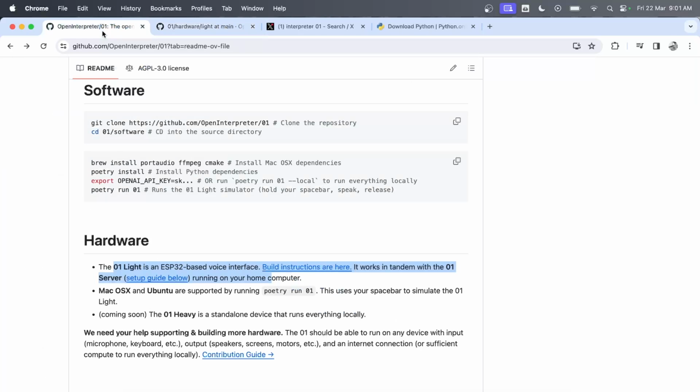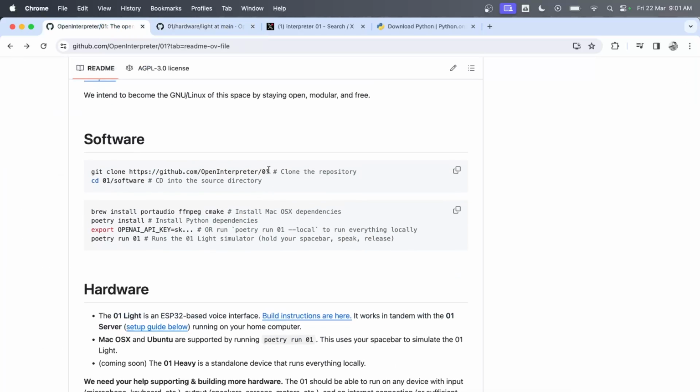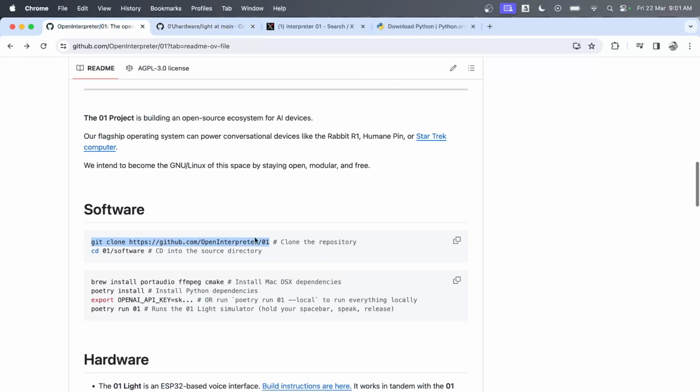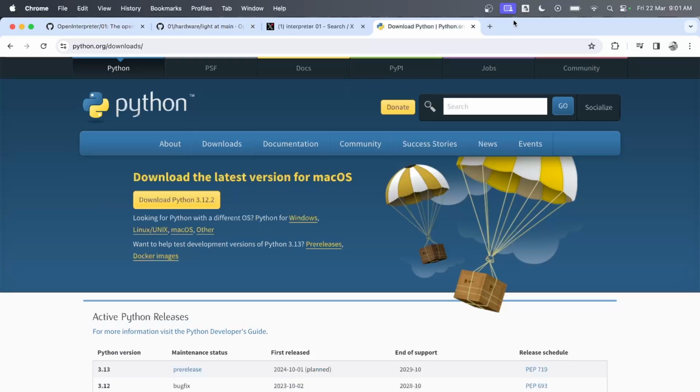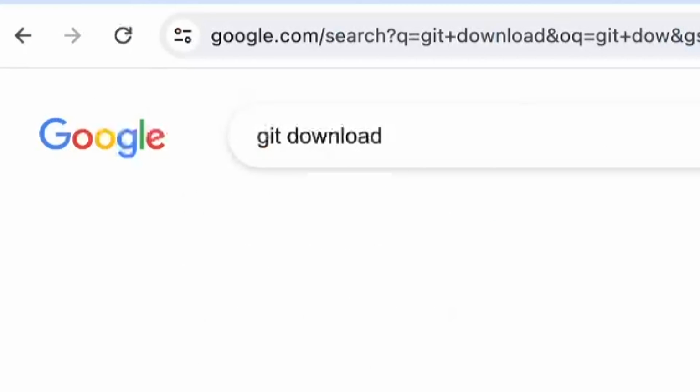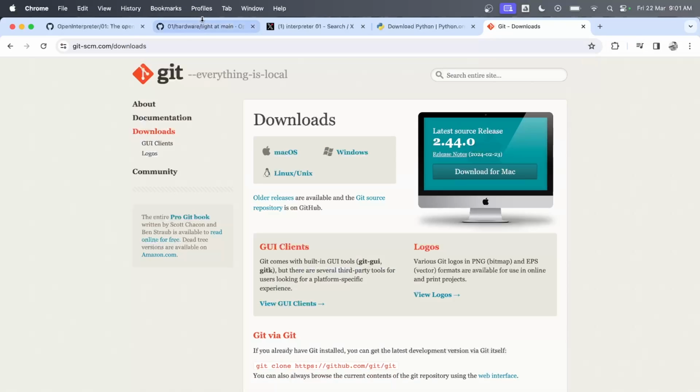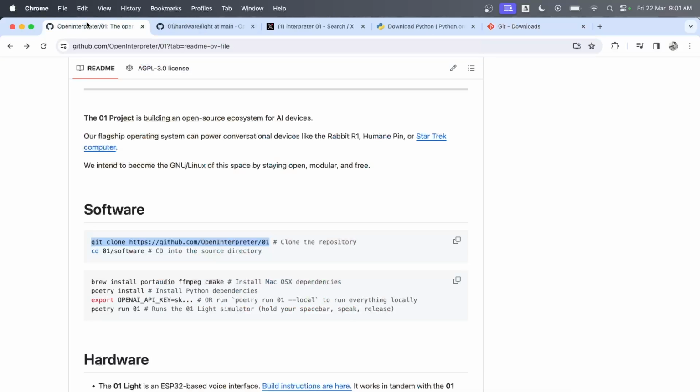Anyway, for now, let's just focus on the software part where you go to the Git repository and clone this, right? Once you install Python, you will also need Git in order to interact with the GitHub repositories here. You will also have to log into GitHub because you will be cloning all of these things locally, right? When you first download Git for your operating system, you will be prompted to log in. Go ahead and log in and then start running this locally.